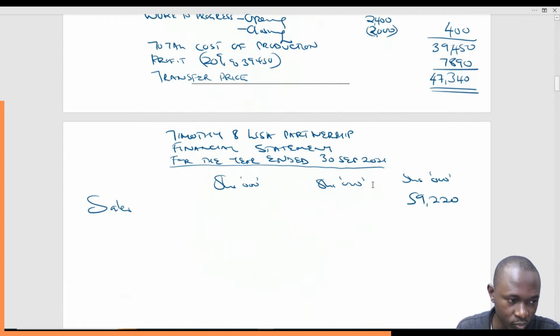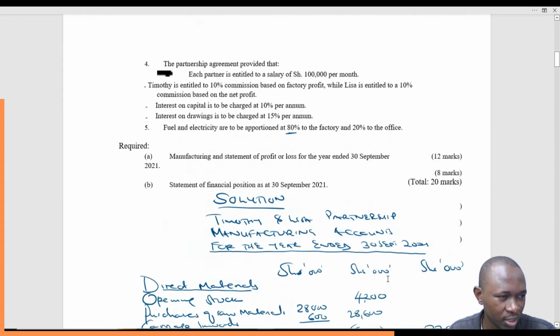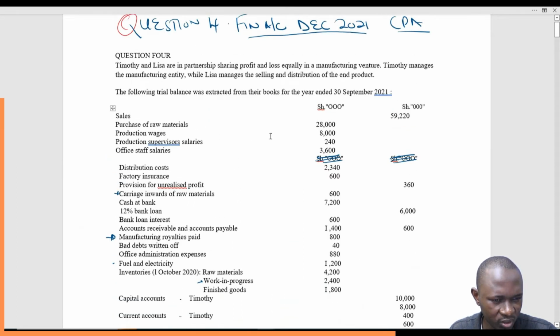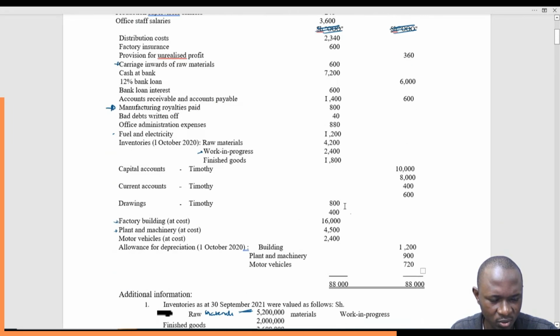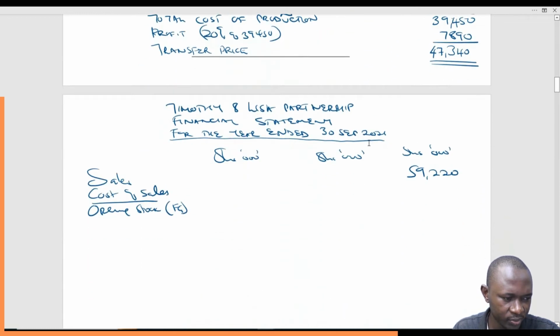And then we go to less cost of sales. Under cost of sales, we'll have the opening stock. This time round it is opening stock of finished goods. So we go get opening stock of finished goods. Where is it? That is 1,800. So opening stock of finished goods 1,800. Put that in the inner column.